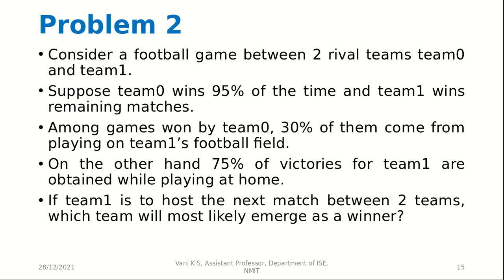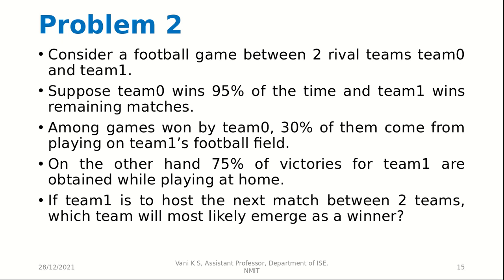So suppose we have a football game between two rival teams, team 0 and team 1. Suppose team 0 wins 95% of the time and team 1 wins the remaining matches. Now among the games won by team 0, 30% of them come from playing on team 1's football field. And on the other hand, 75% of the victories for team 1 are obtained while playing at home.